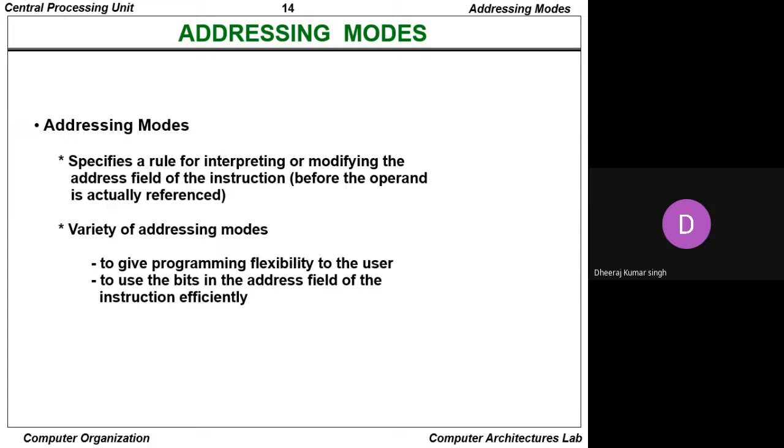So variety of addressing modes are there, and basically it gives programming flexibility to the user. So multiple addressing modes are available, and it provides programming flexibility to the user.